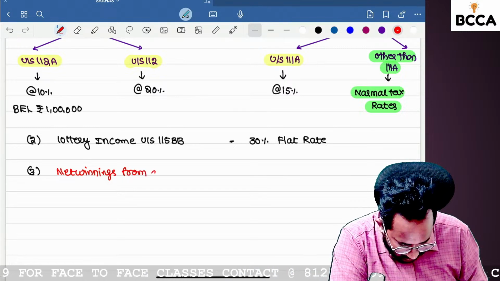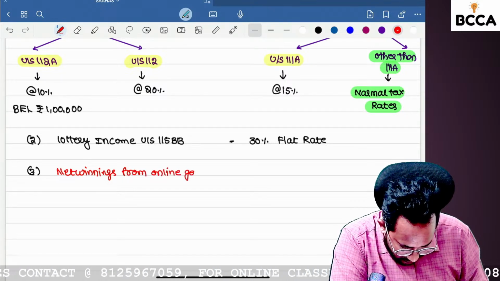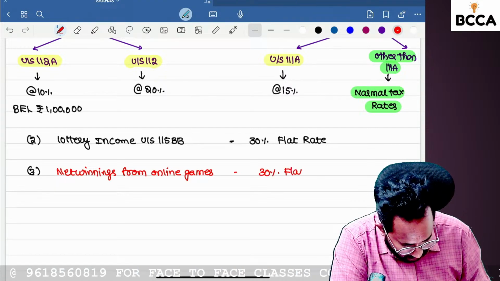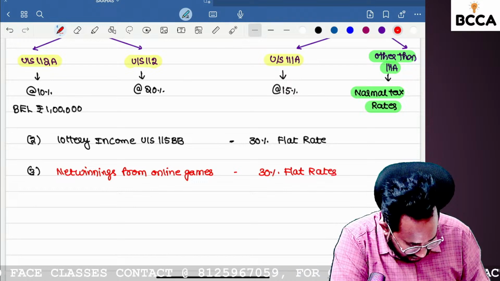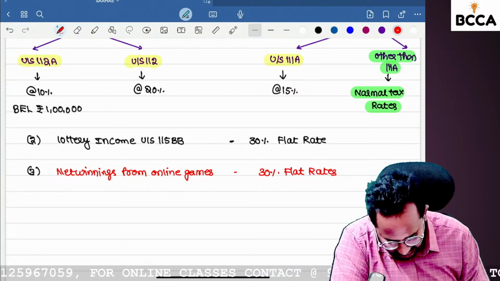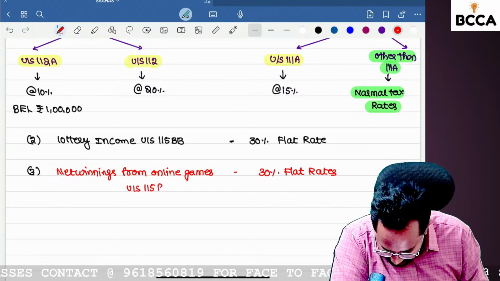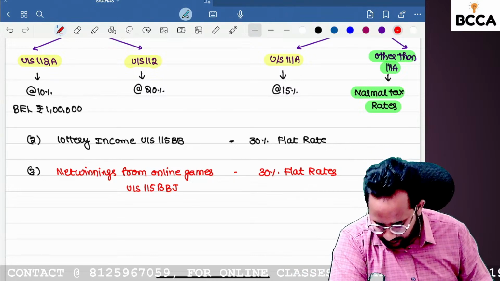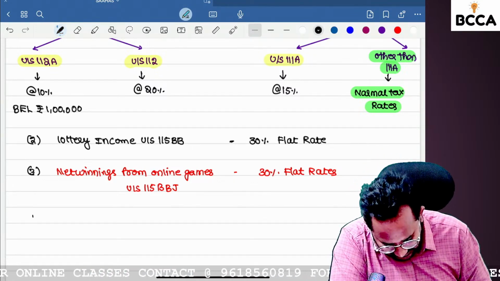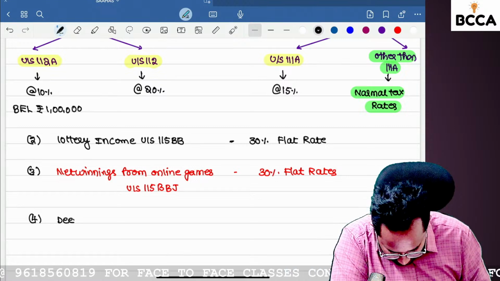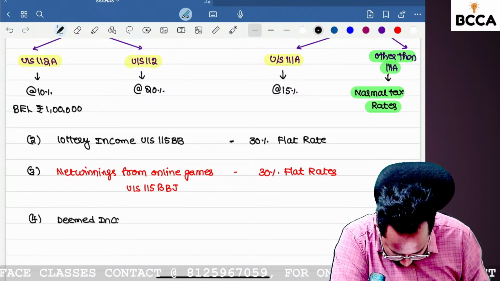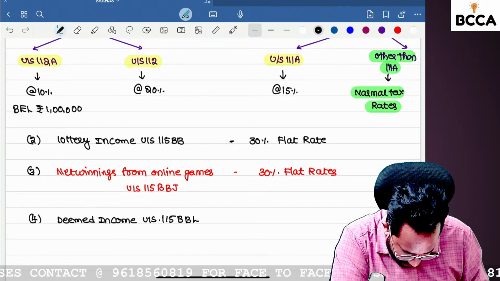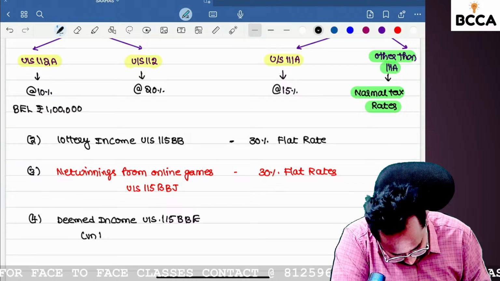Net winnings from online games. Can you tell me what is the tax rate? 30% flat rate. Normally certain online winnings are not covered under lottery incomes, so that is a special section introduced under section 115BBJ. The last one in special tax rate taxable income is deemed income under section 115BBE. Simply we can call it an undisclosed income.